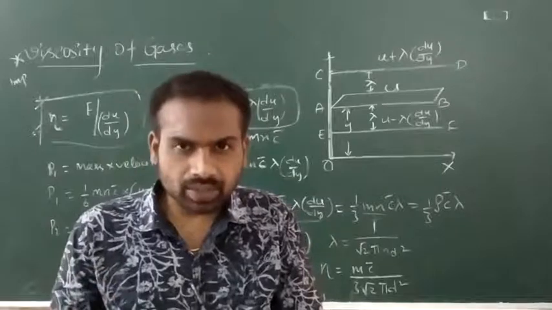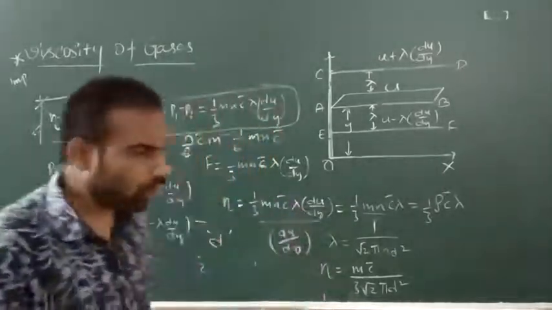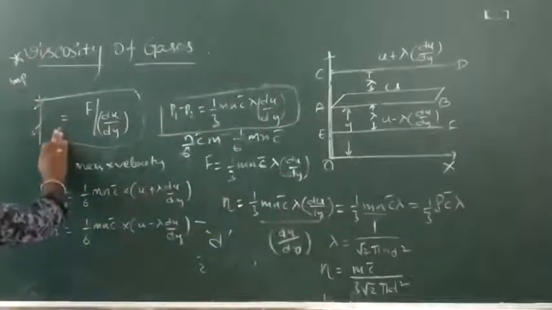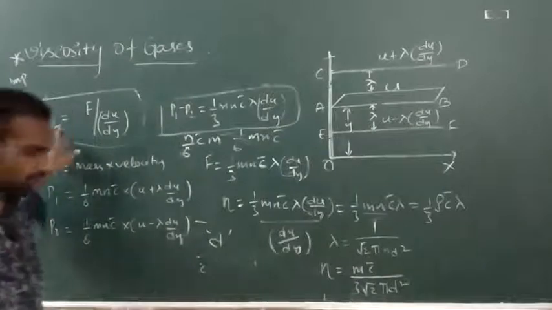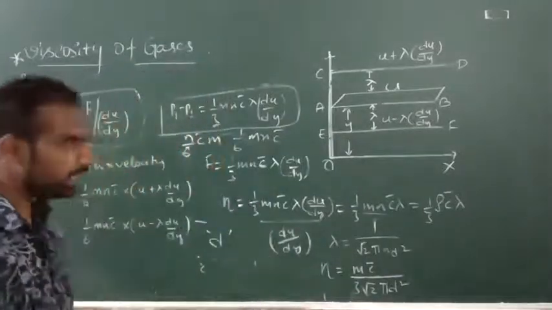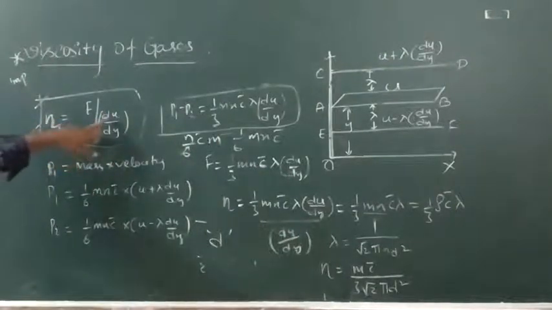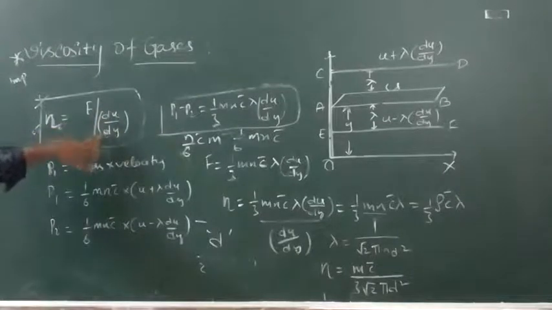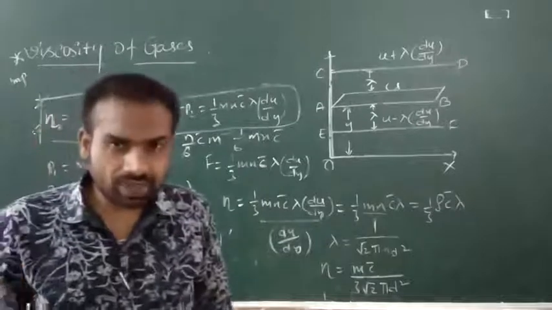So in this viscosity of gases, we are going to find the coefficient of viscosity, eta. What is the definition of coefficient of viscosity? Simply, it is the ratio of viscous force or tangential force per unit area per unit velocity gradient. du by dy is the velocity gradient, the change in velocity.